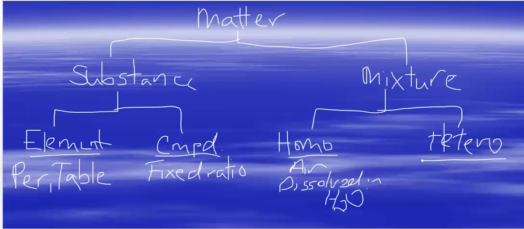So heterogeneous could refer to the desk. It could refer to bacon. It can refer to you. Basically, if it doesn't fall under one of the first three categories, it's heterogeneous. Heterogeneous is kind of the catch-all, and most everything in nature is a heterogeneous mixture. So matter at the top, classified as one of the four things at the bottom.